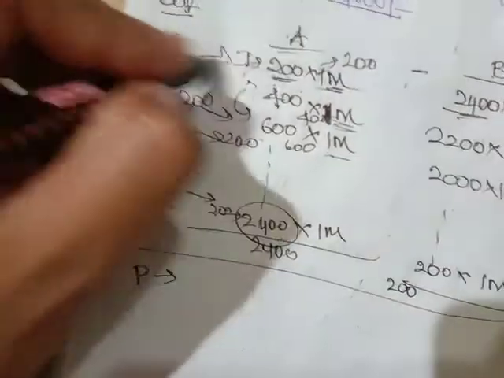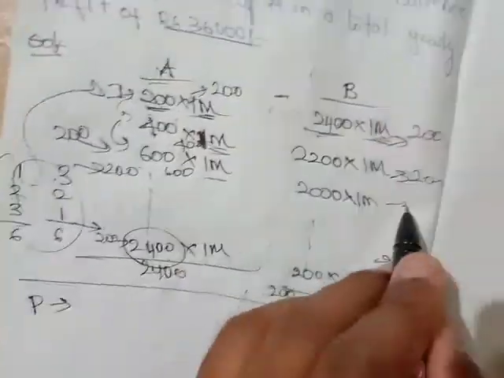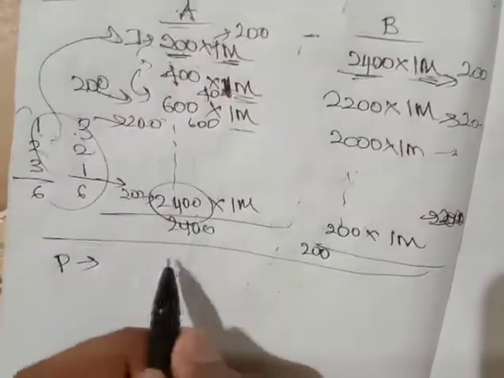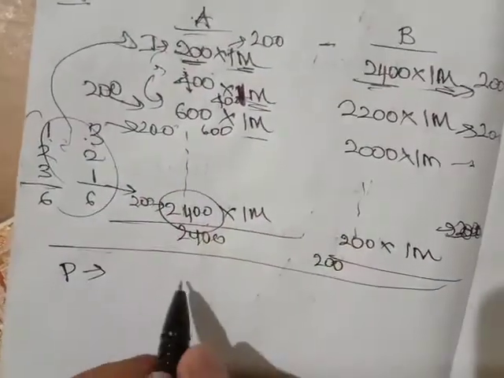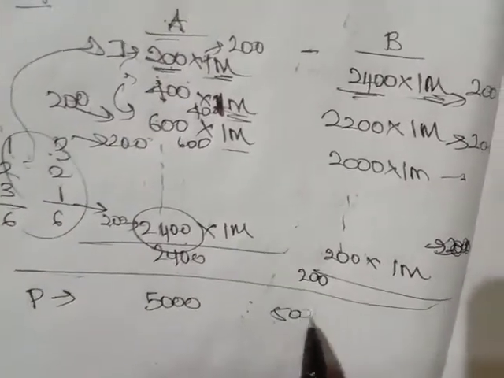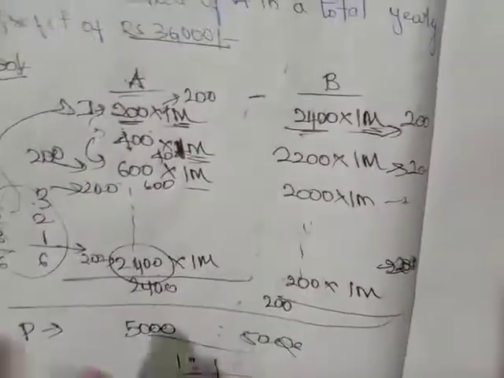This 1 2 3 is like this one, and this 1 2 3 is like this one. Adding is nothing but we'll be getting the same value now. It is the same value, let me think, you will be getting 5000, this also 5000. So the ratio will be 1:1 now.